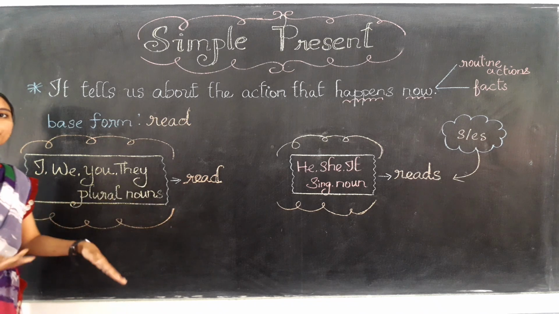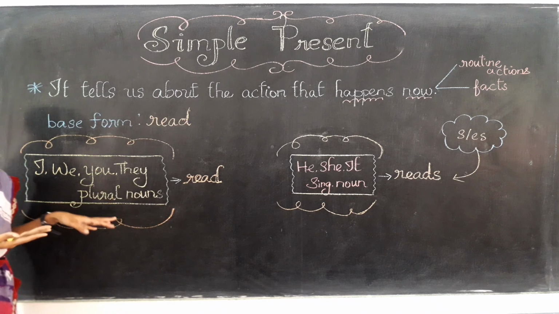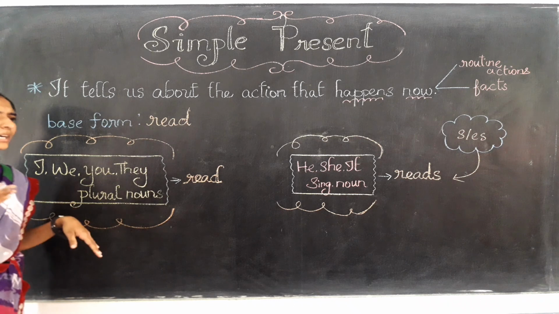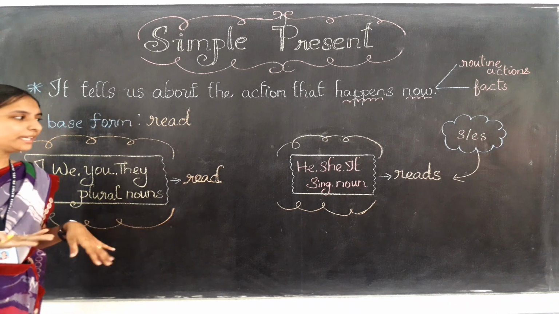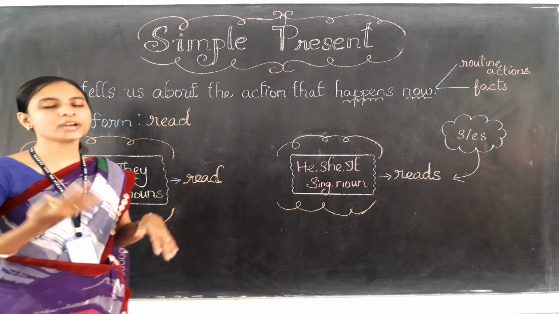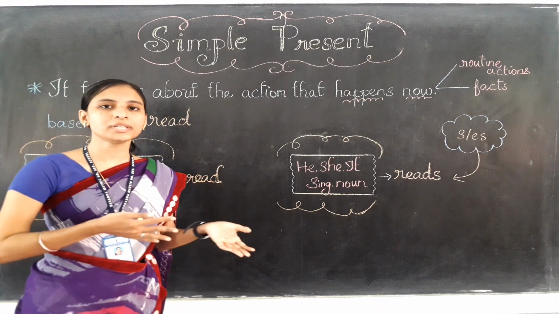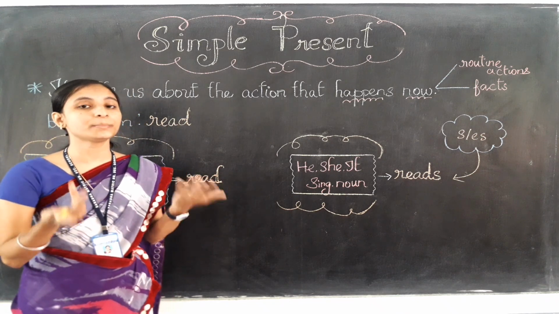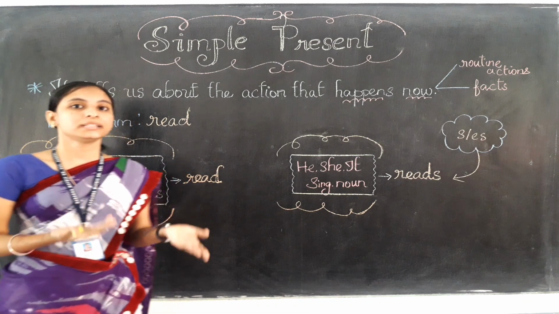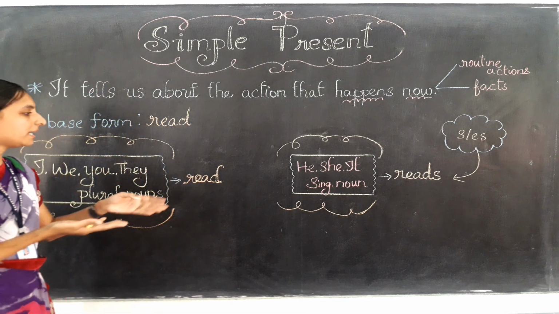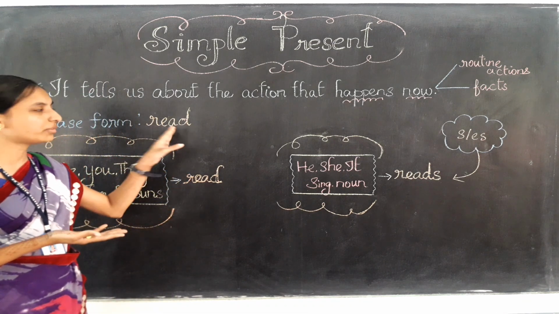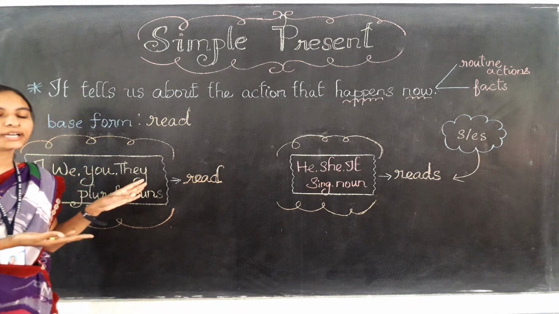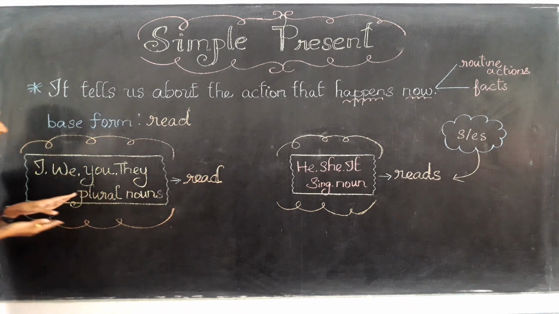They read a book every day. Any plural noun, like Sam and Mohan, read the book every day. Sam and Mohan go to the library every day. So when I am talking about the daily routine, I can use the present, and without making any changes to the verb form, I can use the verb with the following subjects.